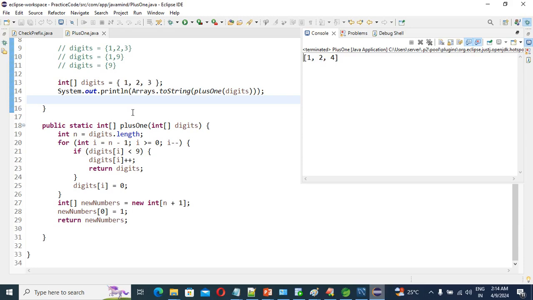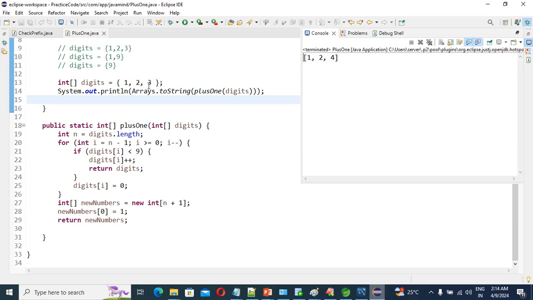First we have taken the length of our int array, right? After getting the length, we traverse with a reverse for loop, checking from last to first. We check whether the digit at i is less than 9 or not. See, this 3 is less than 9, right? So we do digit[i]++.